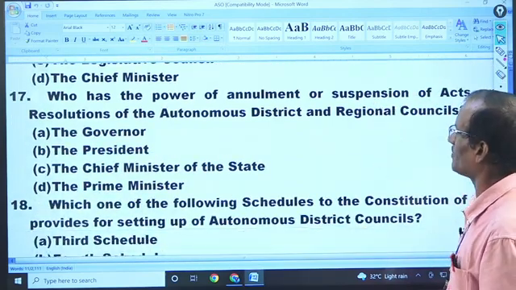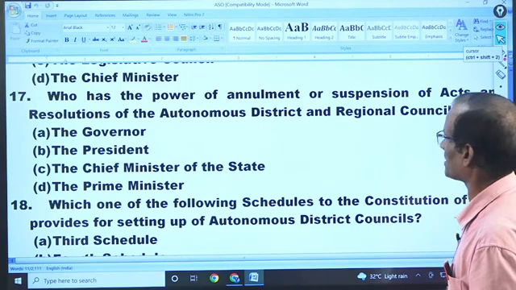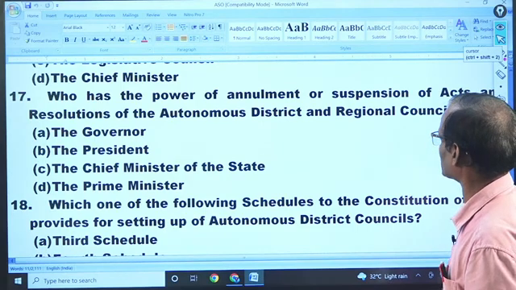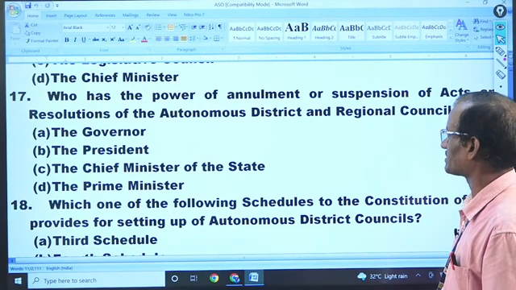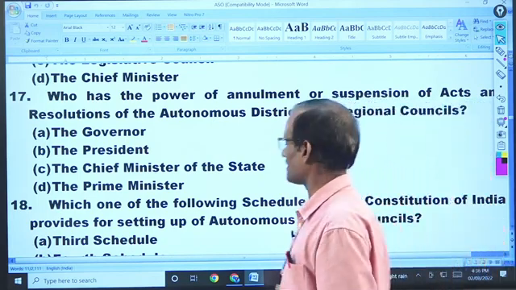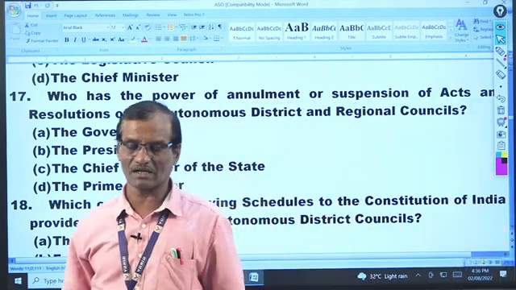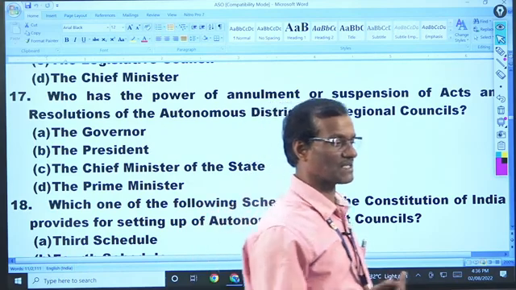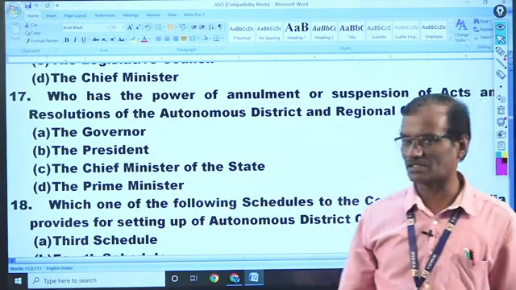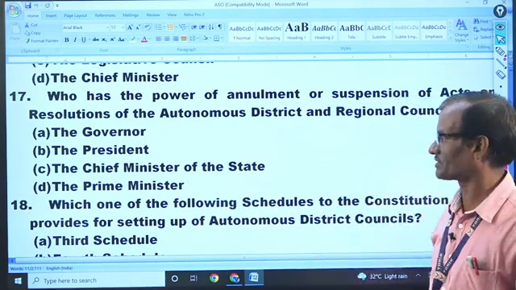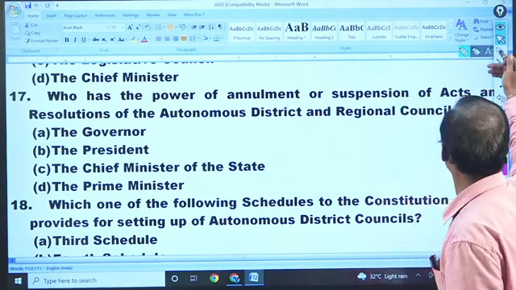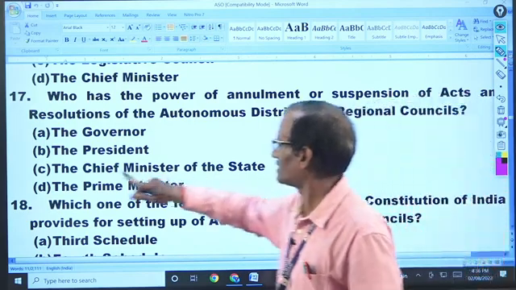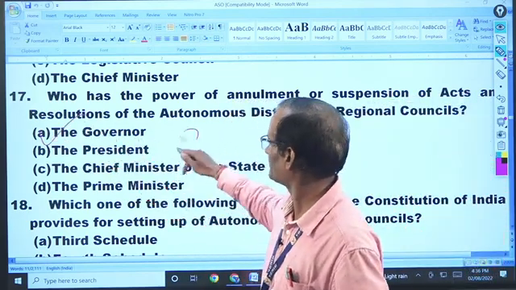17. Who has the power of annulment or suspension of acts and resolutions of autonomous district councils and regional councils? Autonomous district councils and regional councils are found in tribal districts like Assam, Tripura, Meghalaya, Mizoram, the Sixth Schedule states. In these states, the Governor has the power of annulment of the act. The Governor, 17A.